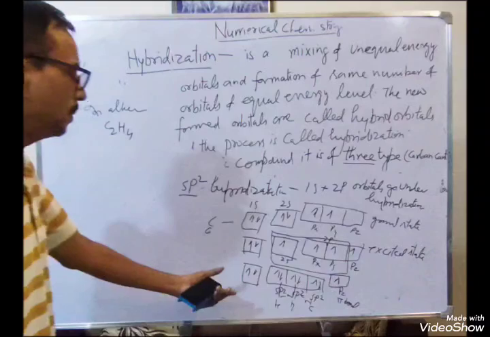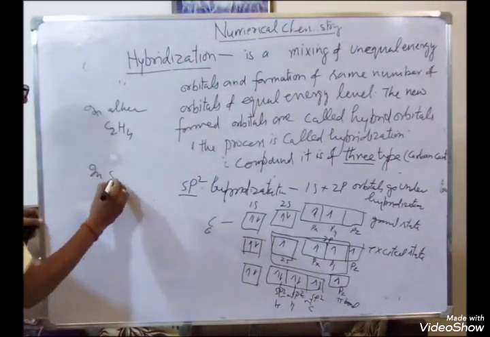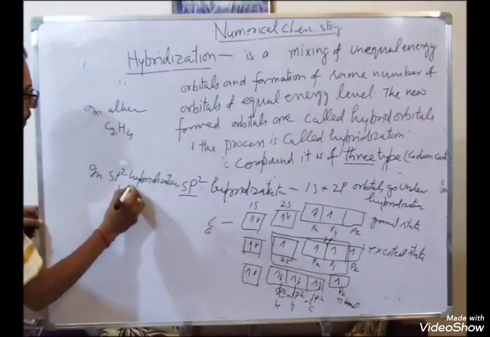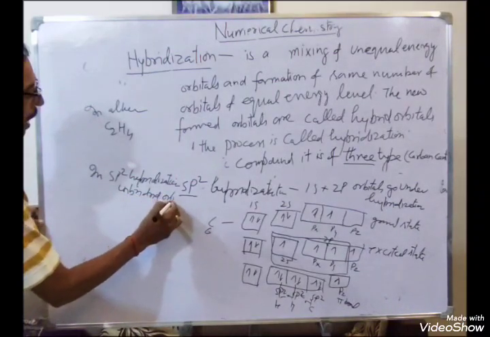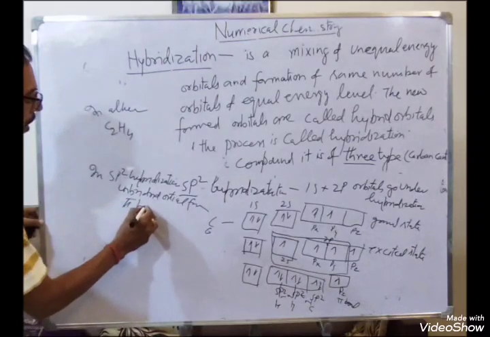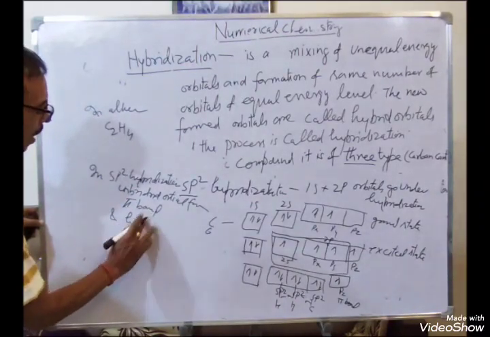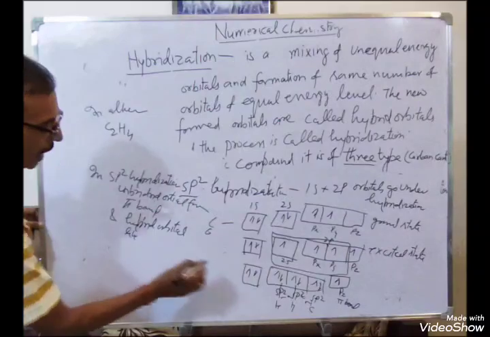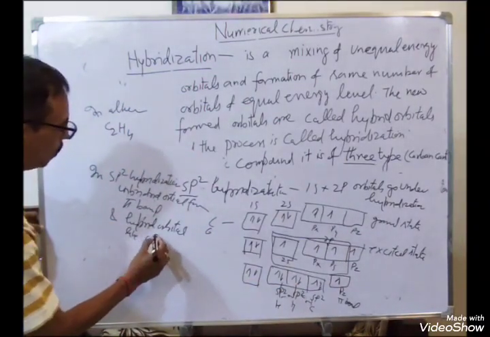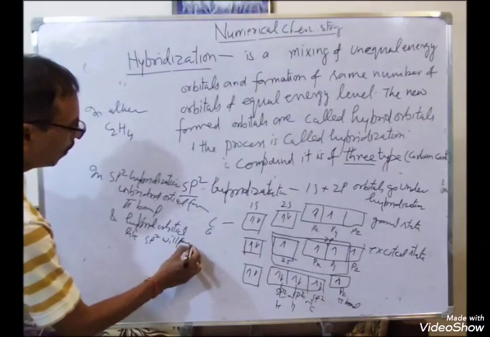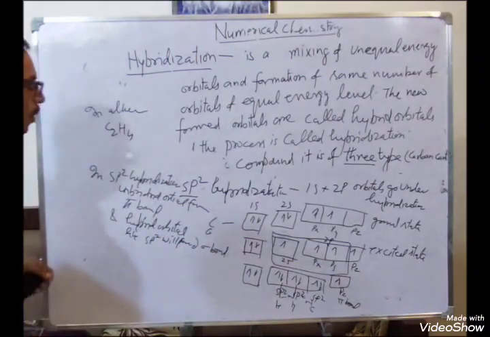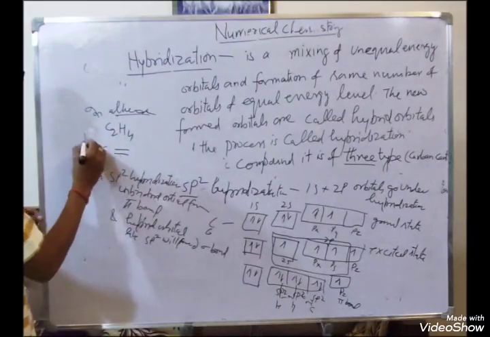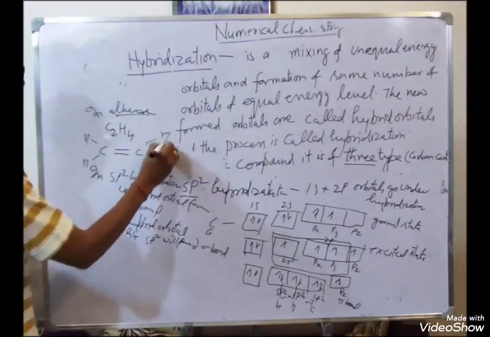So here one thing must be noted, in sp2 hybridization, the unhybridized orbital forms pi bond, and hybrid orbitals like sp2 and sp2 will form sigma bond.